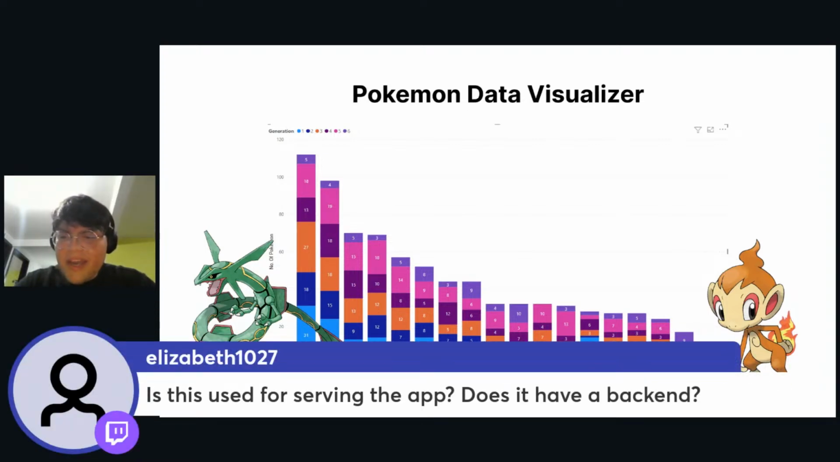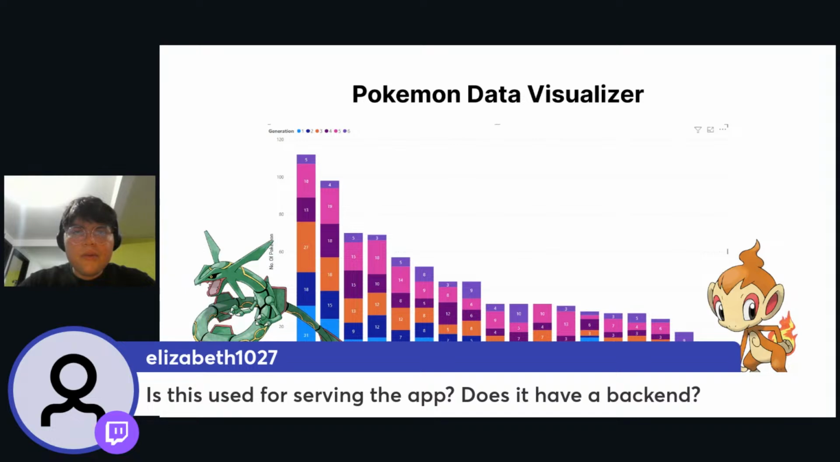Is this used for saving the app? Does it have a backend? You can integrate your API separately from your application, and you can also serve your app in Streamlit in an easy way with just a command. So Streamlit can handle front-end and back-end things, because it's Python code, so you can use Flask, you can use FastAPI, or whatever you want for building the application. But let's just begin with this.